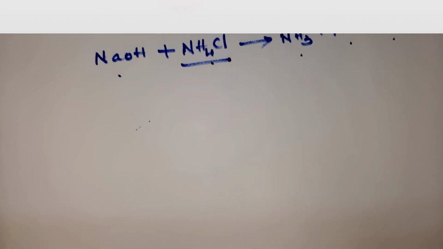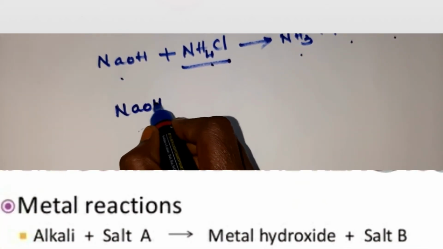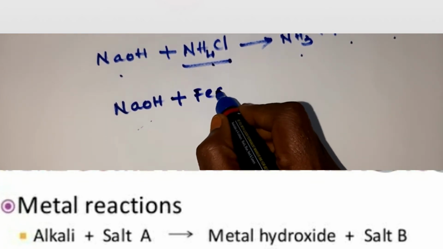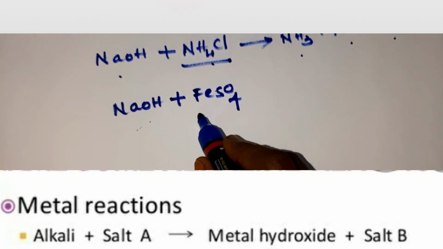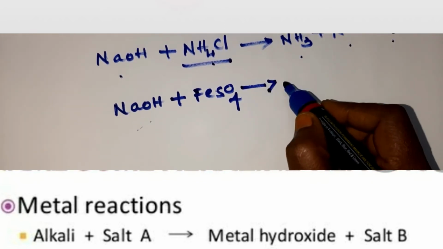What is the next property of alkalis, children? Alkalis react with the solution of a metal salt to give a metal hydroxide and another metal salt. You can take NaOH, an alkali, with a metal salt, FeSO4, iron sulfate, to give a metal hydroxide.